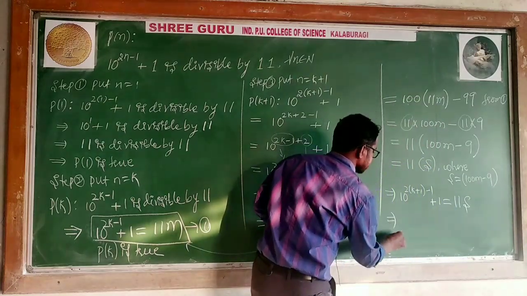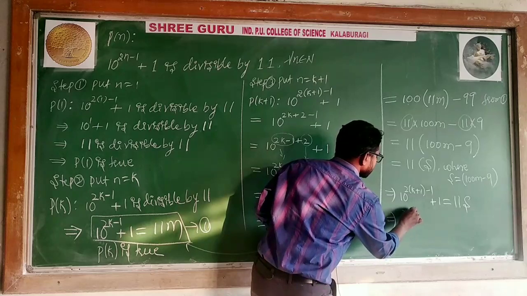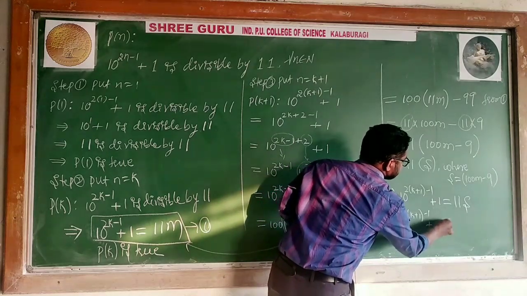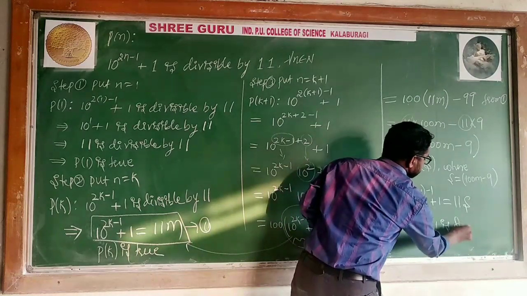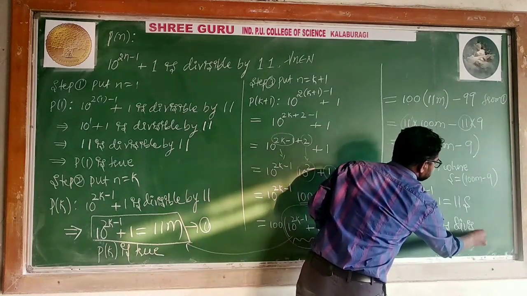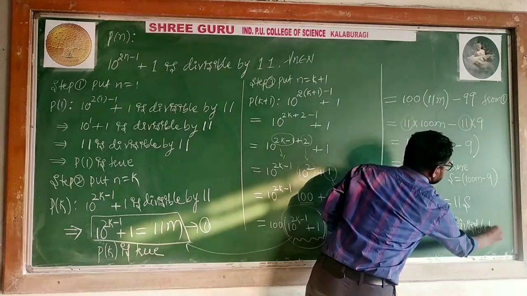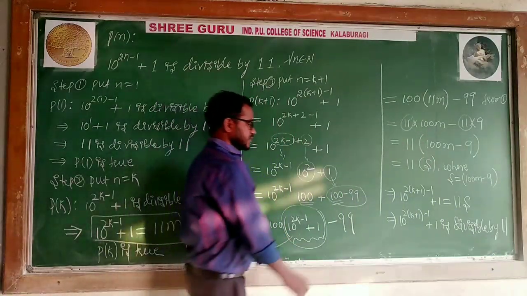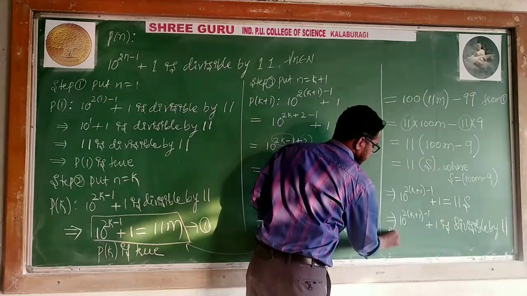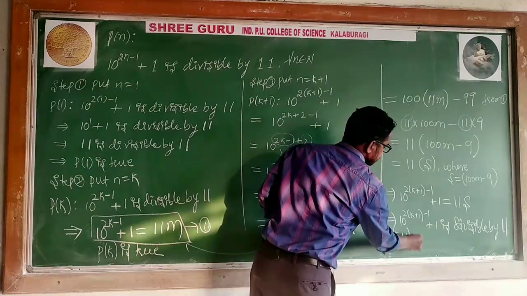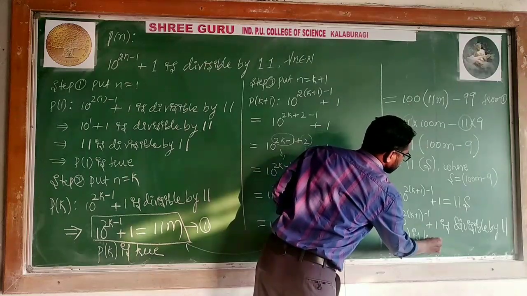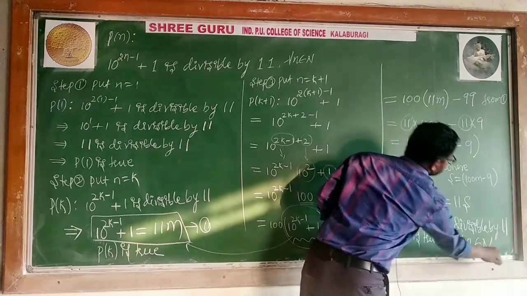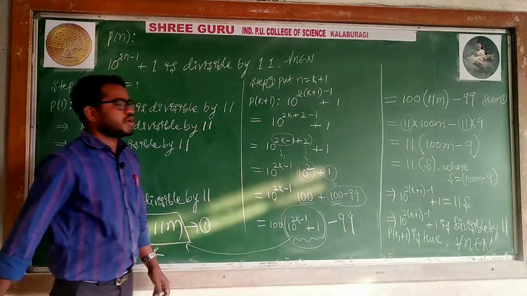It implies that 10 to the power 2 into k plus 1 minus 1 plus 1 is divisible by 11. It implies that you can say P of k plus 1 is also true. This is true, means this statement is true for all natural numbers.